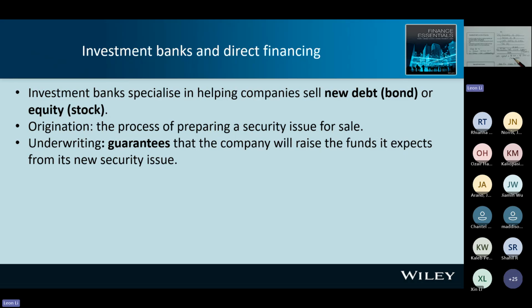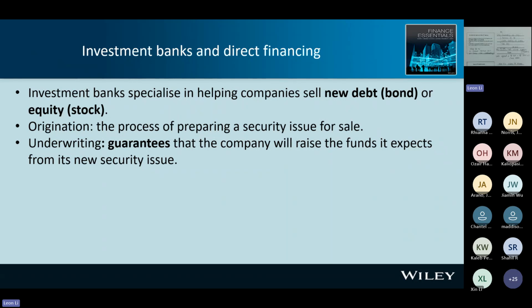This is a profit to the investment bank. Again, when we see the return, you need to consider the risk. The investment bank will make a return: money received minus money paid. But the investment bank will face a risk.